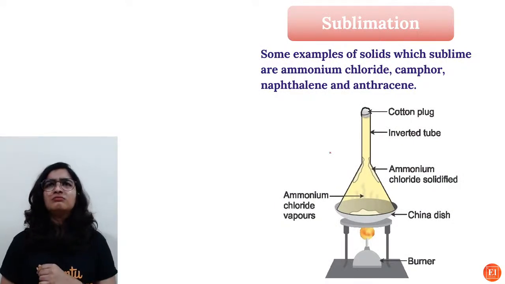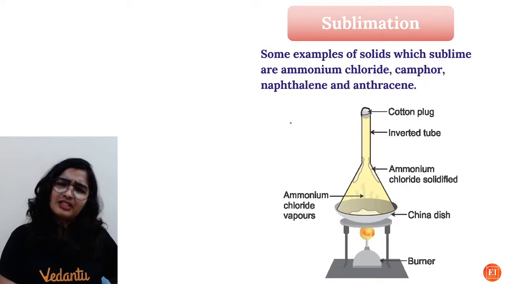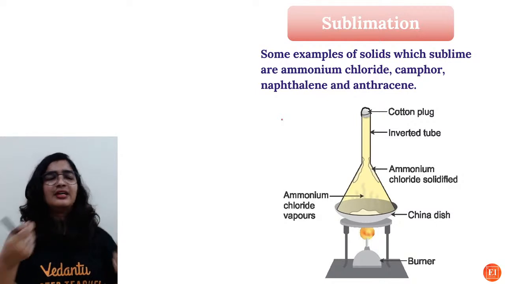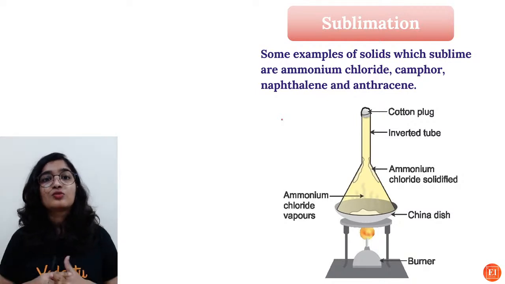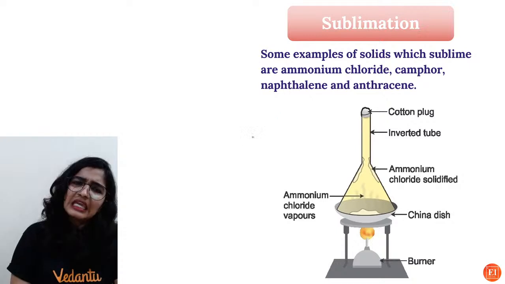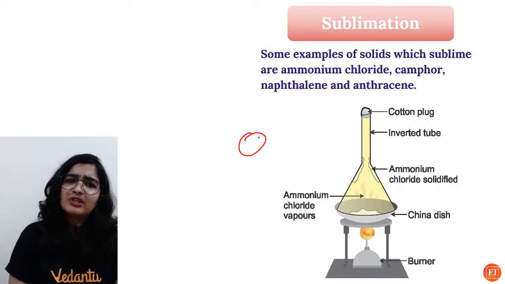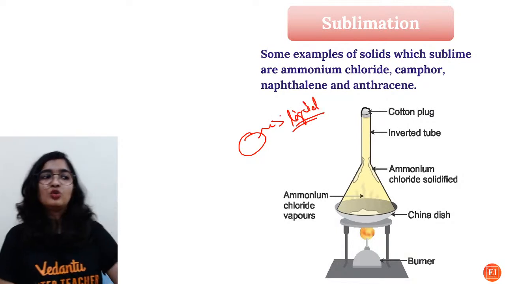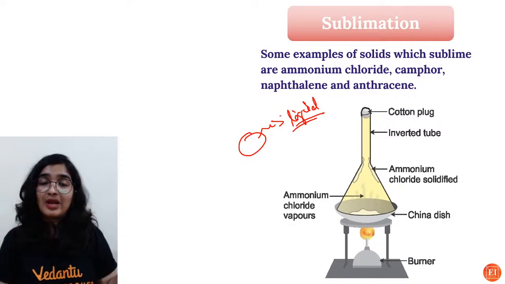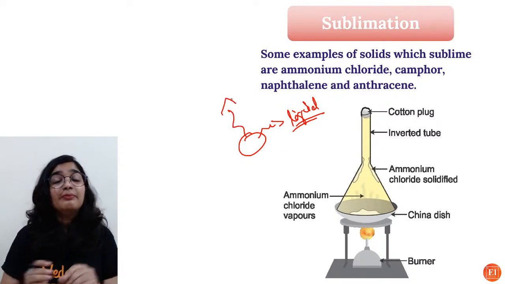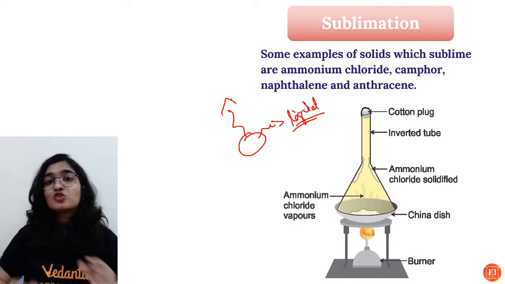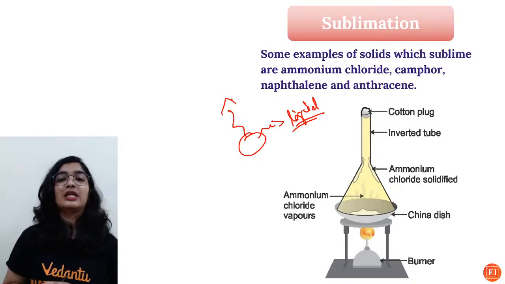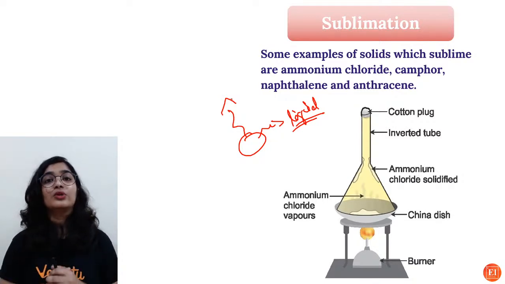Next is sublimation. We all use naphthalene and camphor balls near the sink and in the wardrobes and all that. But we have never seen those naphthalene or camphor getting converted into liquid state. They just vanish one day. Where did they go? These are sublimable substances, compounds which directly get converted into gas without going to the liquid state. That process is known as sublimation.